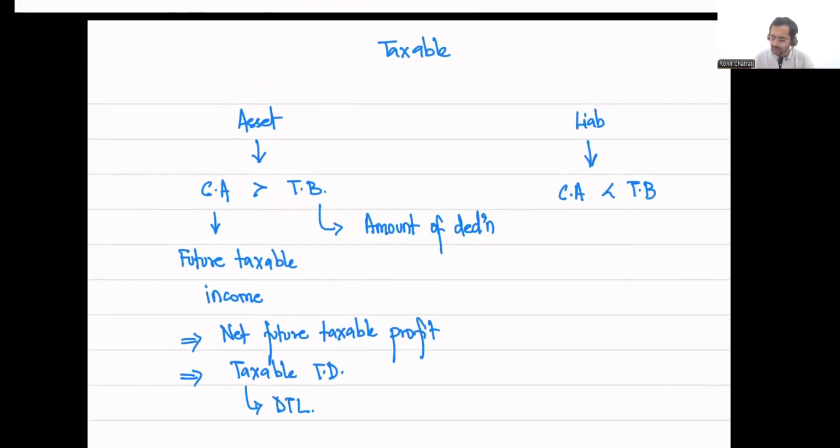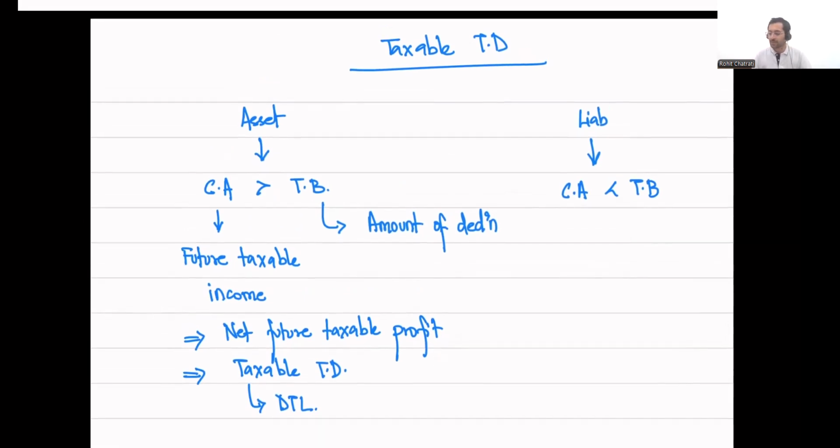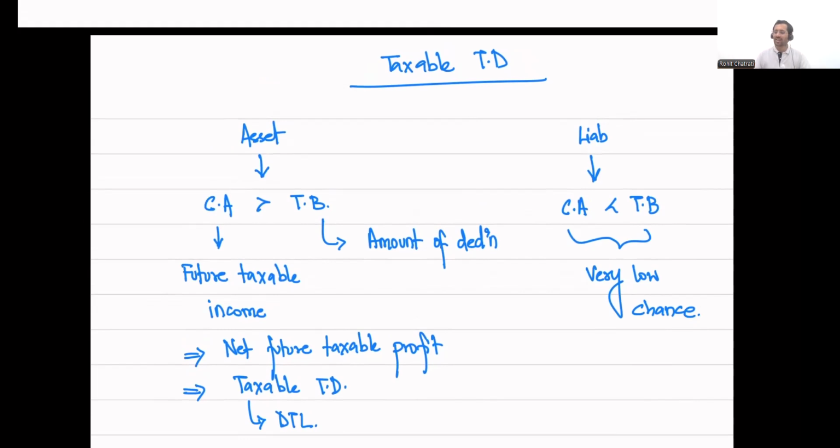Remember, this chart is for taxable temporary difference. We're going to have a taxable temporary difference if carrying amount is less than tax base. Now, I told you that this is basically a very low chance. In case of a liability, generally you will have a deductible temporary difference only. We'll see certain cases at a later point in time where carrying amount can be less than tax base, but generally this is going to be a very low chance of actually happening, where on a liability you will have taxable temporary differences.